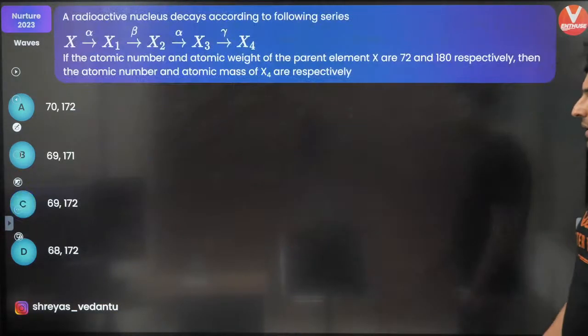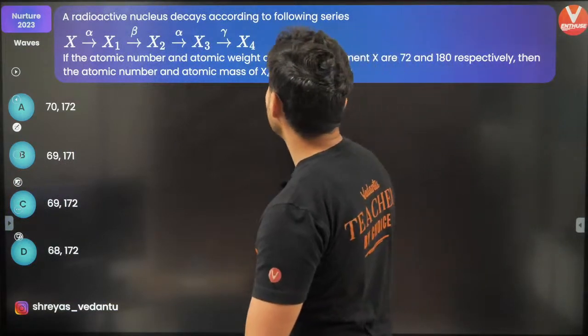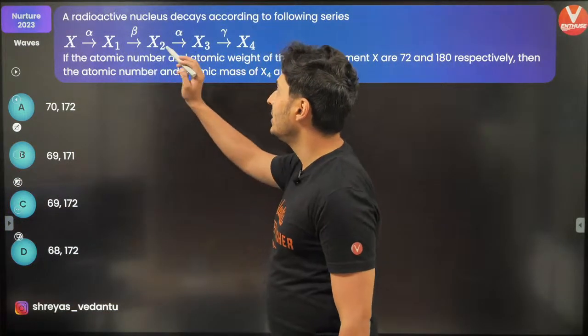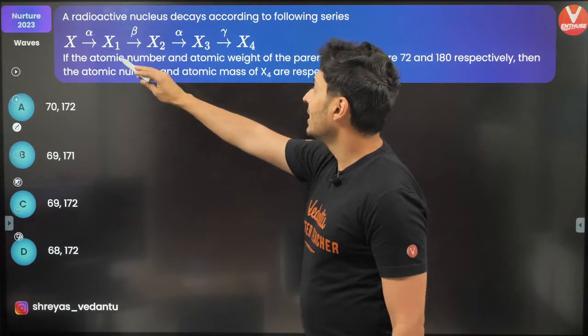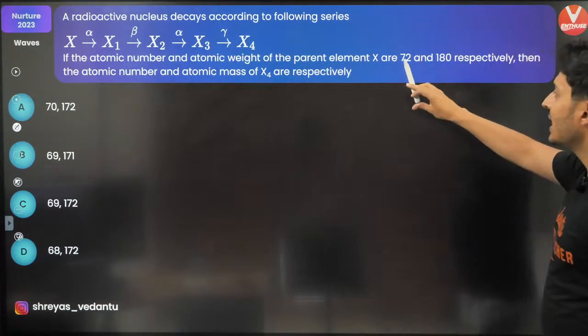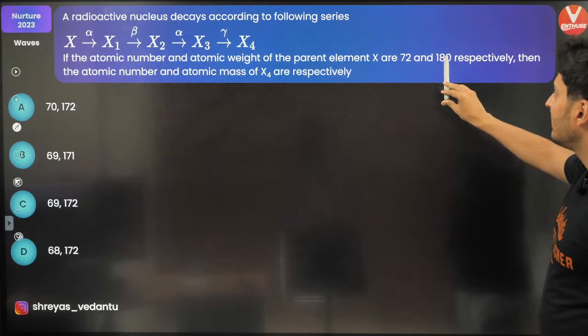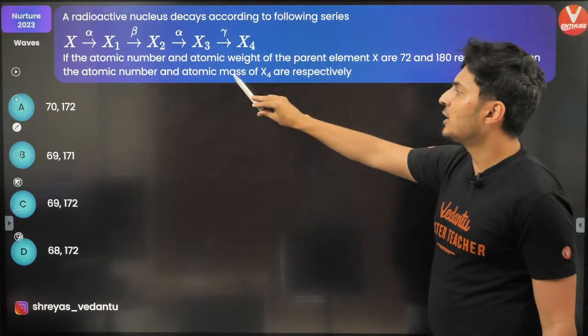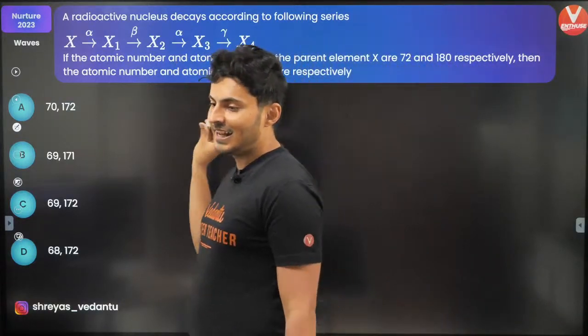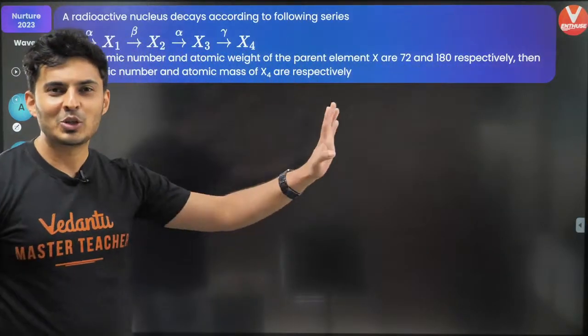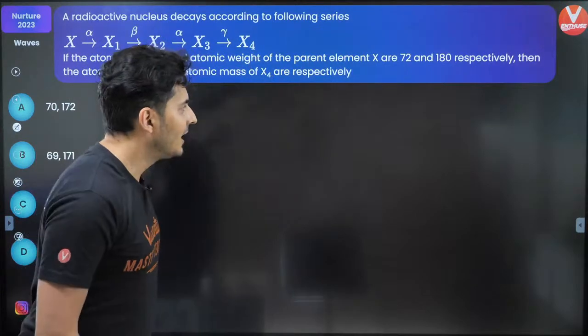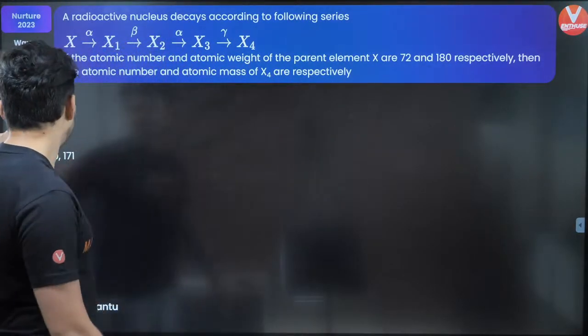Okay. A radioactive nucleus decays according to the following series: alpha, beta, alpha, gamma. Starting from the first element, which has atomic number 72, atomic mass number or atomic weight 180. What's the atomic number and atomic mass of the last element? Come on, this is fun. You should be able to give the answer before I write it down neatly. Come on, do this question, guys.